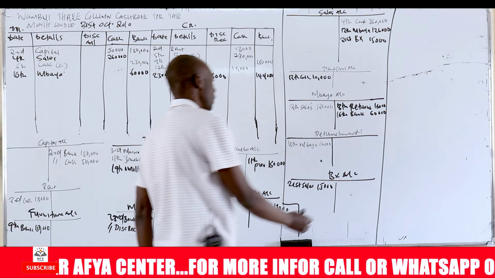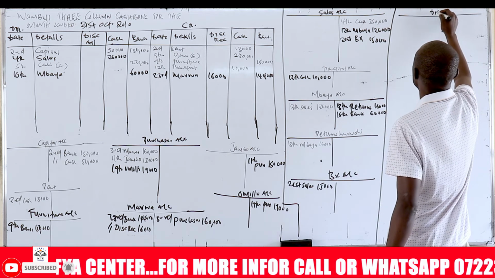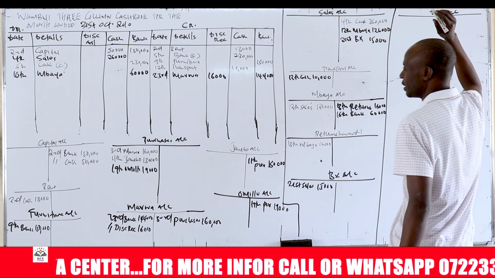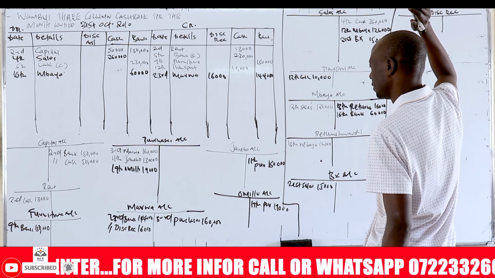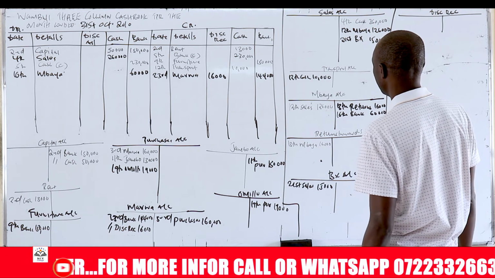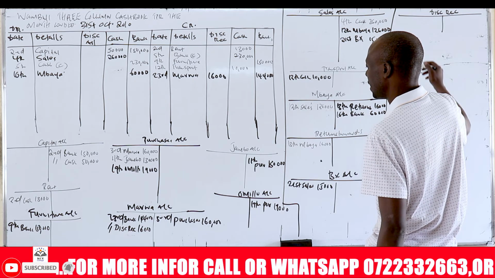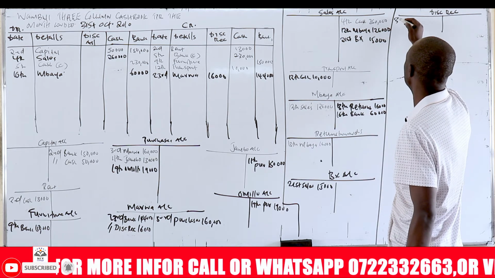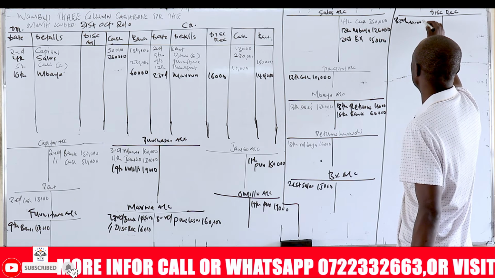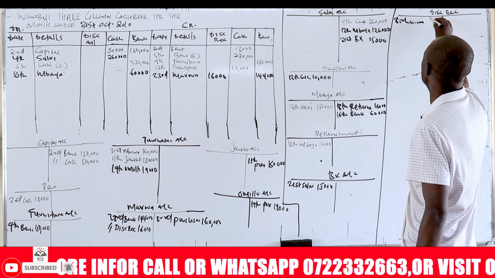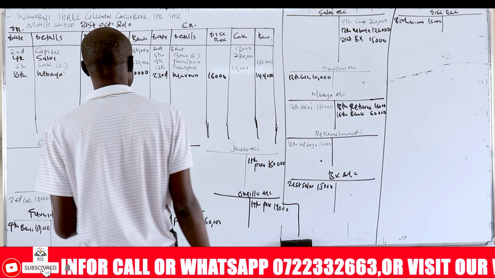Then you come here and open a discount received account. You write there 23rd, Marwa, 16,000.